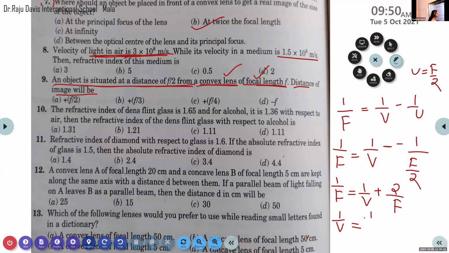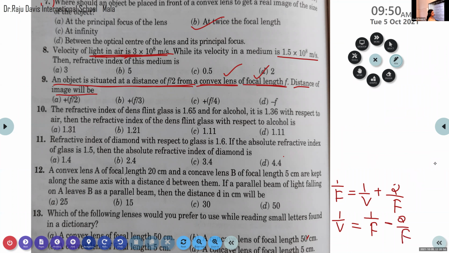So from this we can calculate 1 by v. 1 by v is equal to 1 by f minus 2 by f. You don't need to cross multiply because here the denominators are the same.